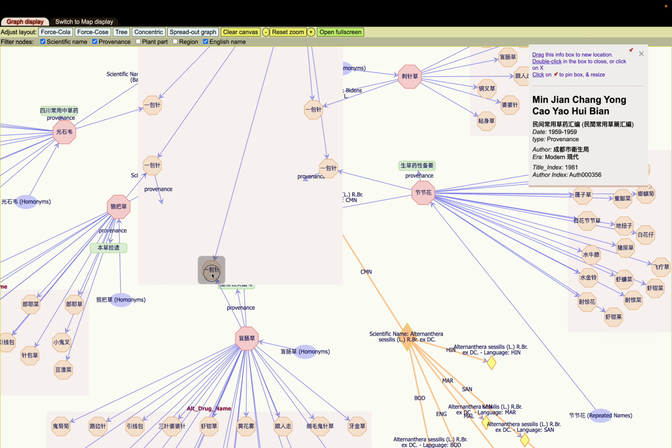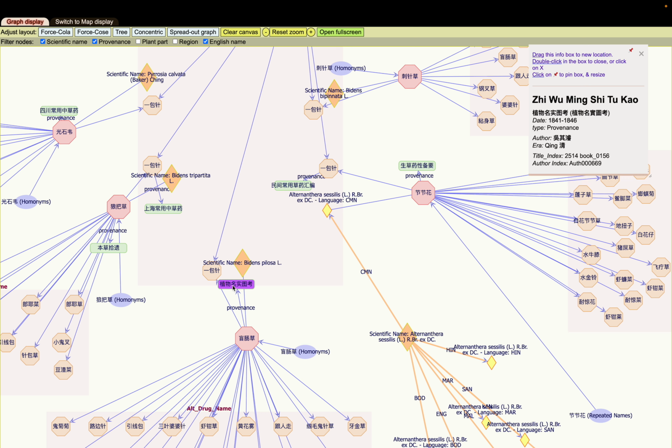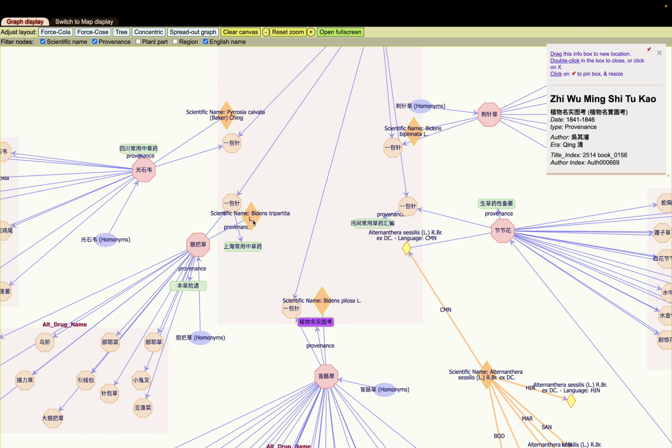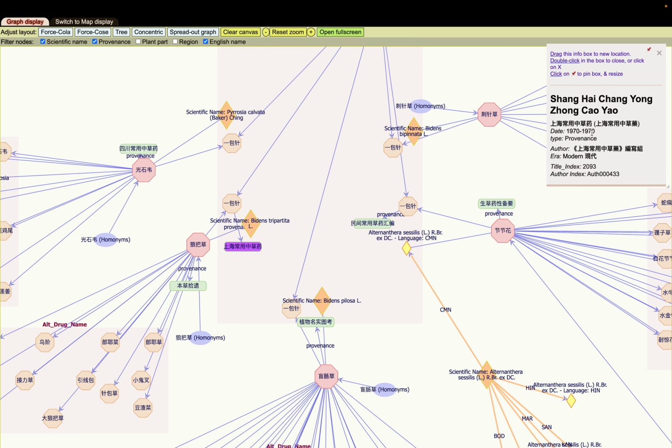So this ibaozen corresponds to Biden's pilosa, and this name first appeared in the 植物名实图考, which is also a Qing Dynasty text. If we look over here, we can see ibaozen corresponds to Biden's tripartita, and this is a recent text. It's a Shanghai 常用中草药典, and this is for 1970.